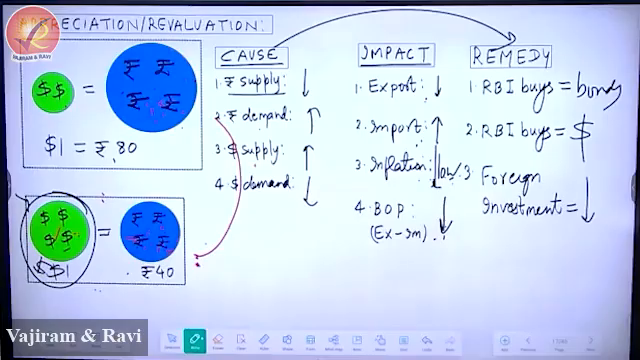Number one, bacho, we know it, right? Export would decline. Simple things. Absolutely, Harsh. Correct. Very good. Good intelligence. Export would decline. Correct. Number two, import would increase.